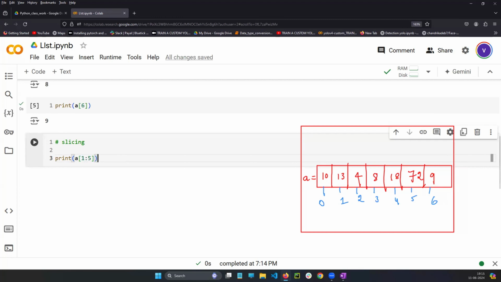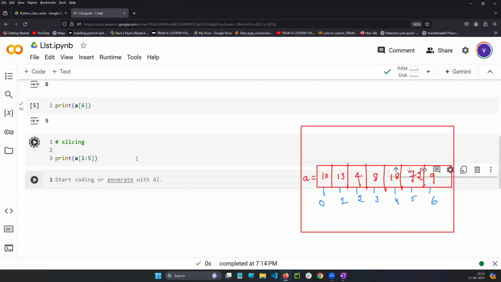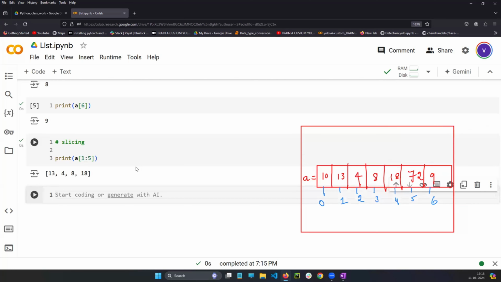Yes, very good. Why? Because this is a starting point, starting from 1. Ending point is what? 5. 5 means what? N minus 1. 5 minus 1 is how much? 4. So 13, 1, 2, 3, 4, which means 13, 4, 8, and 18. Slicing concept is same, I'm telling you.